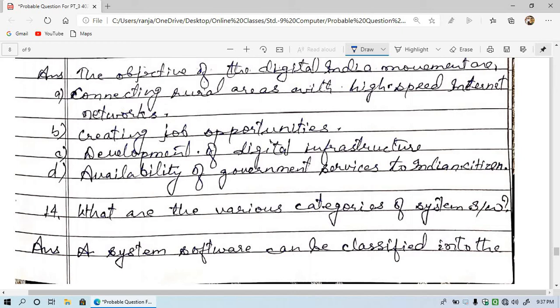Then the last one is availability of government services to Indian citizens. Whatever government services are framed should be accessible to all citizens, and this can be assured with the help of the Digital India movement.